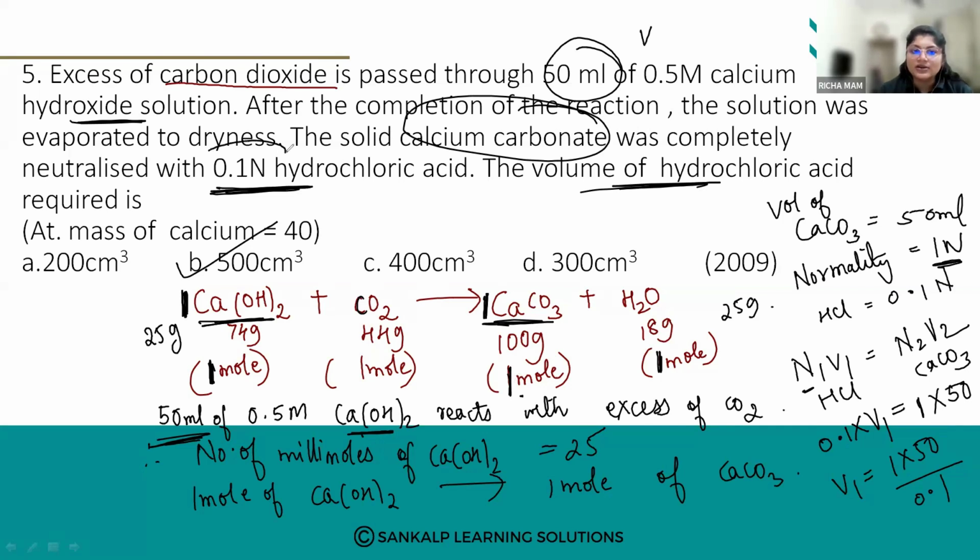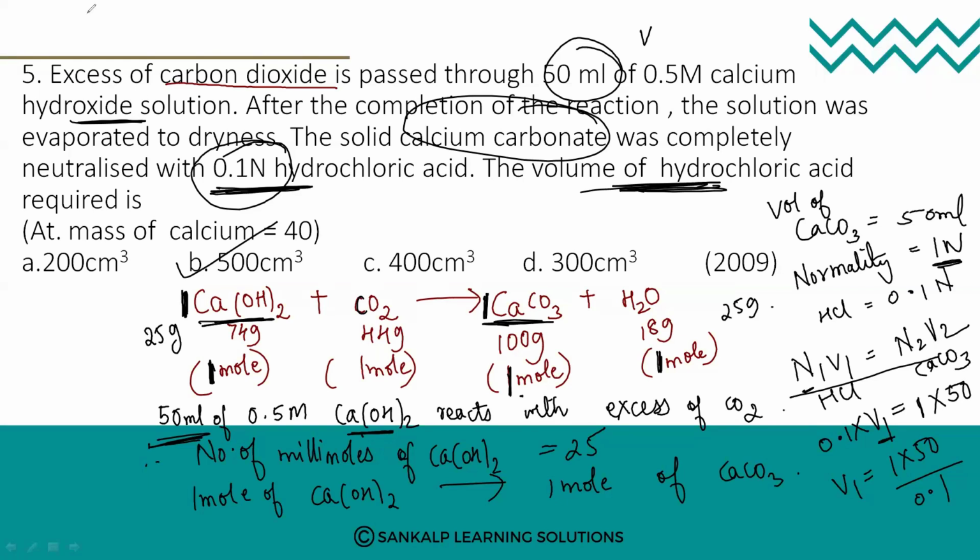And the normality of HCl is given. So from the normality of HCl, we are going to find the volume of HCl. So three things we know, one thing we don't know. So by putting the formula N1V1 equals N2V2, we are going to find out the volume of hydrochloric acid. Is it clear? Yes, ma'am. Okay, fine.